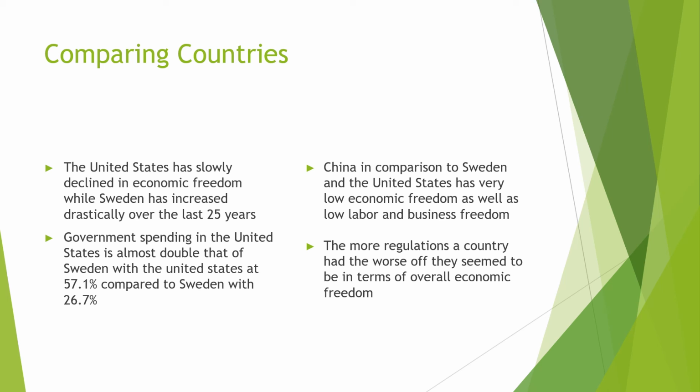Government spending in the United States is almost double that of Sweden, with the United States at 57.1% compared to Sweden at 26.7%. And China, in comparison to Sweden and the United States, has very low economic freedom as well as low labor and business freedom. The more regulations a country has, the worse off they seem to be in terms of overall economic freedom.